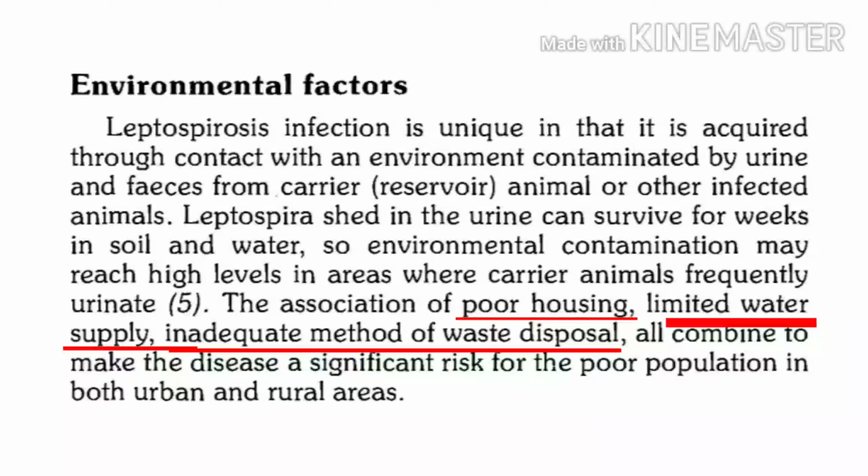All these people will have risk of developing leptospirosis, whether they are residing in urban areas or in rural areas. So these environmental factors matter a lot, and most important is environmental sanitation and safe water supply.